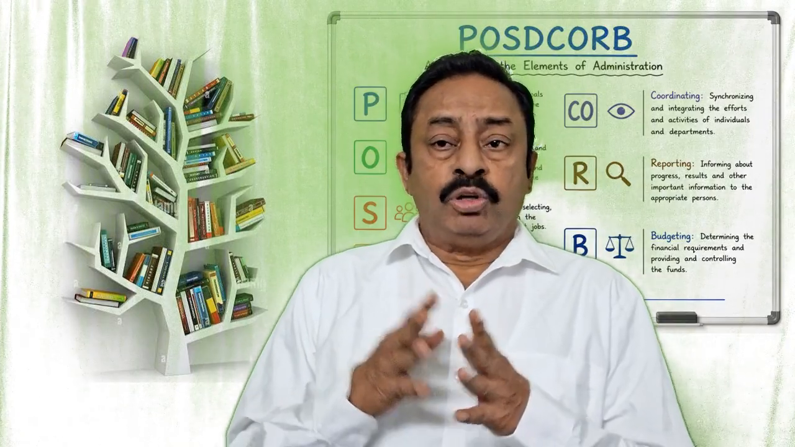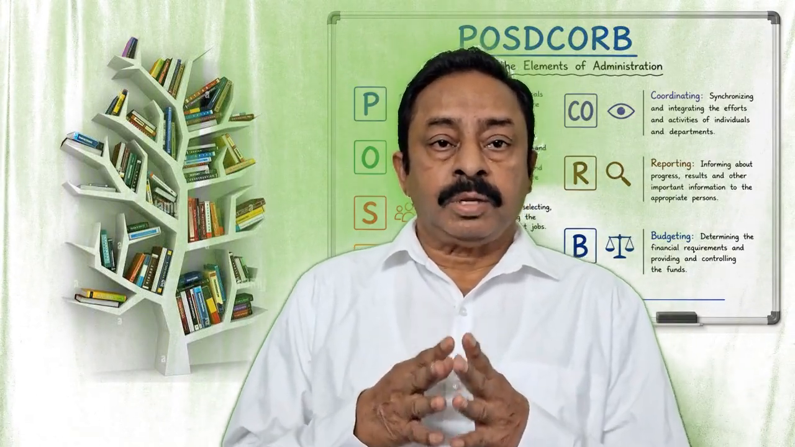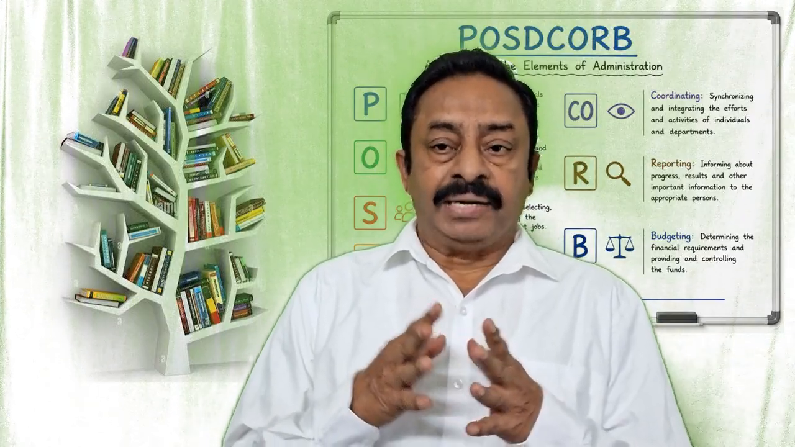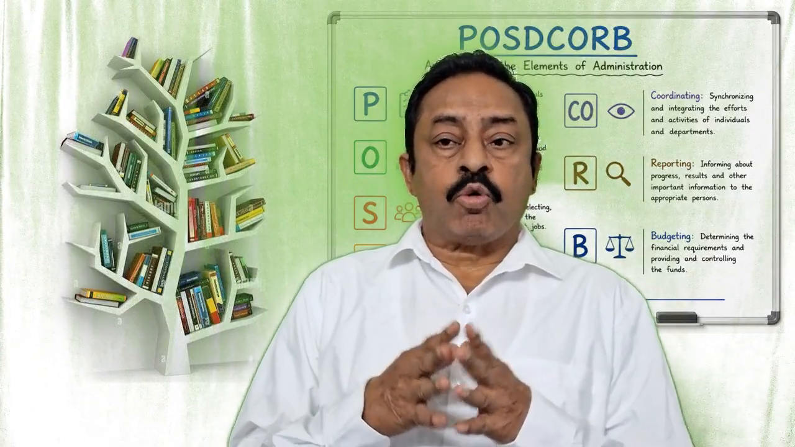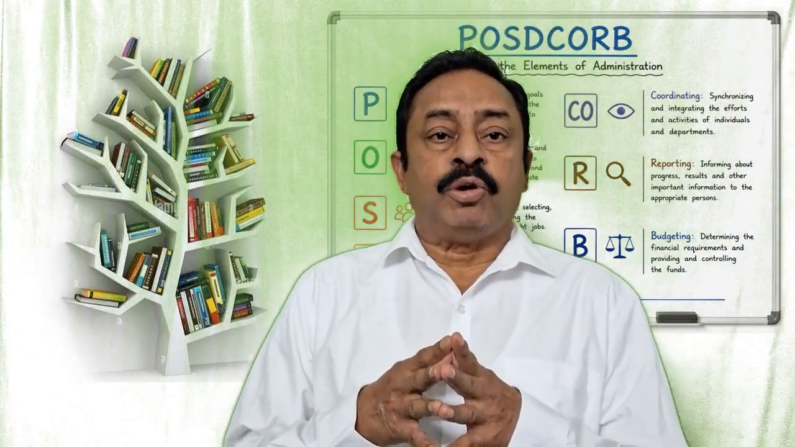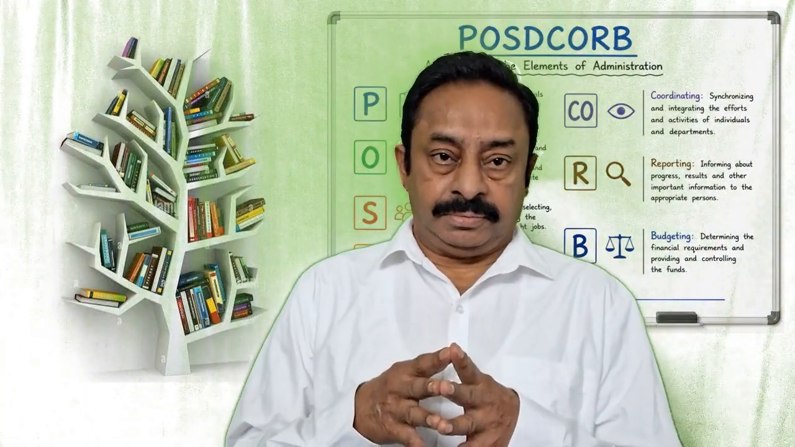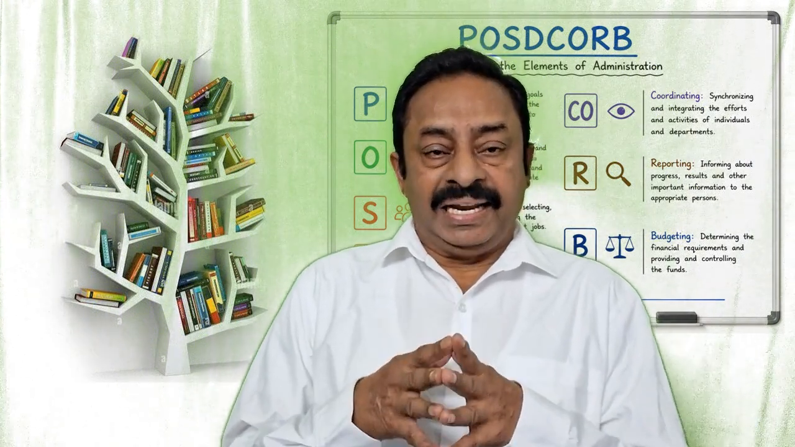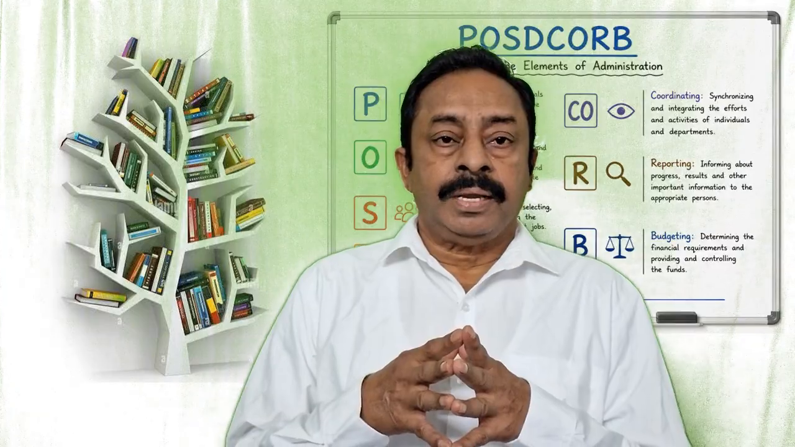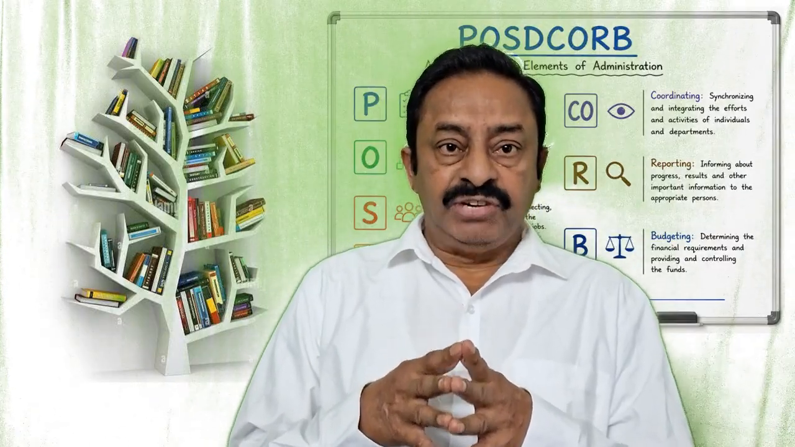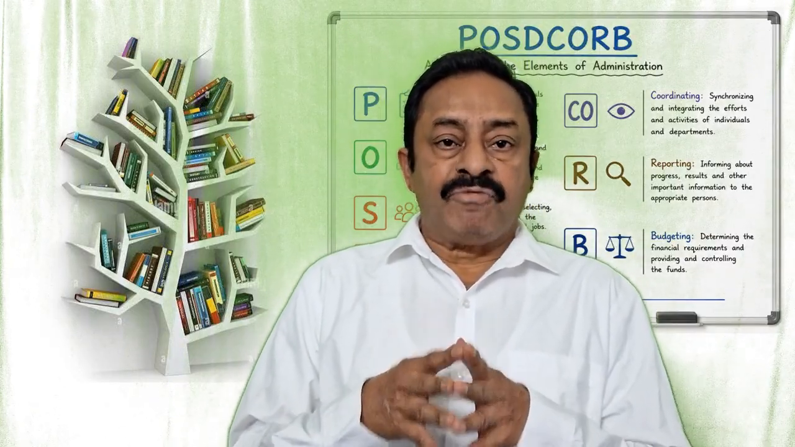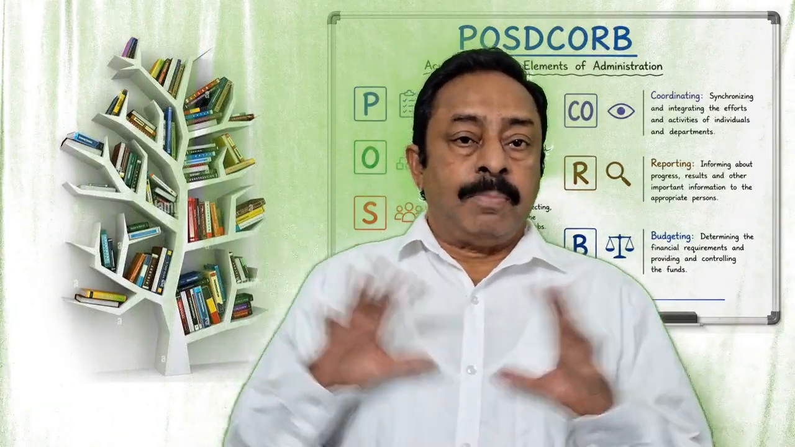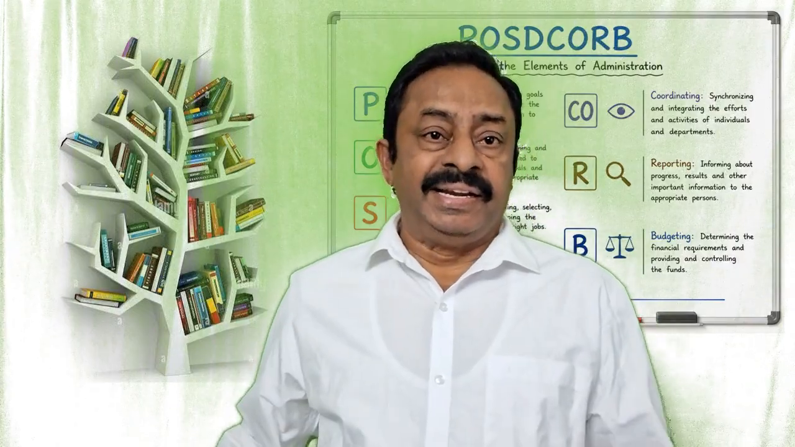POSDCORB is P for planning, O for organizing, S for staffing, D for directing, CO for coordinating, R for reporting, B for budgeting. I repeat again: P for planning, O for organizing, S for staffing, D for directing, CO for coordinating, R for reporting, and B for budgeting. Understood? Now I will explain each in detail.